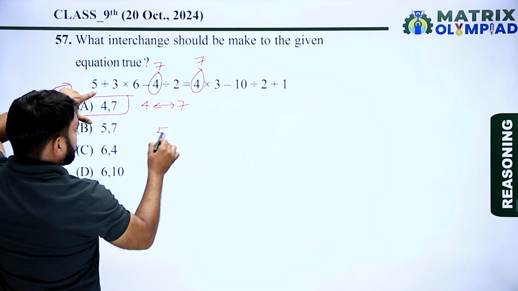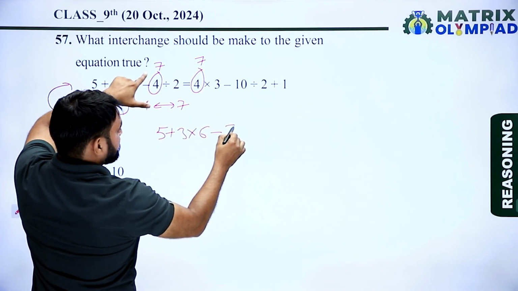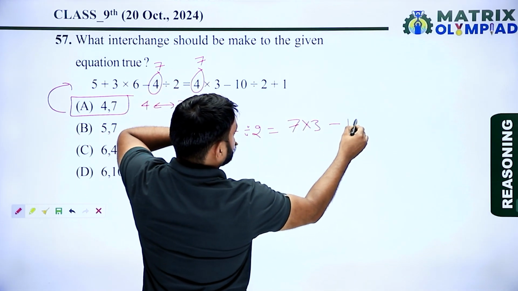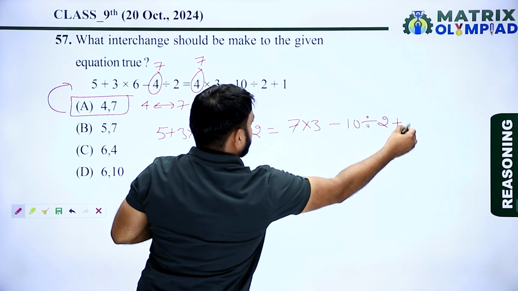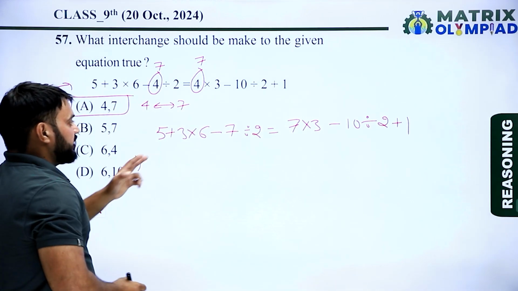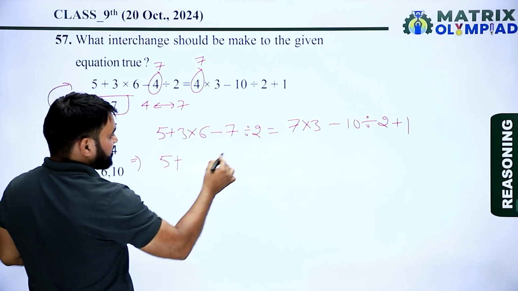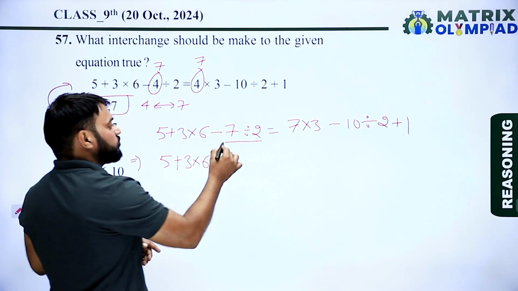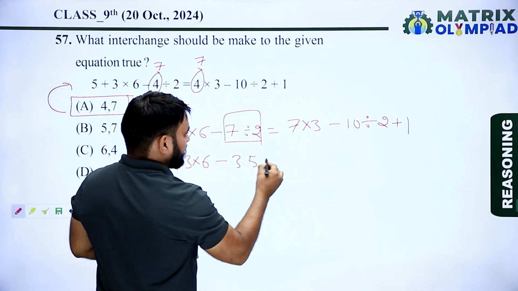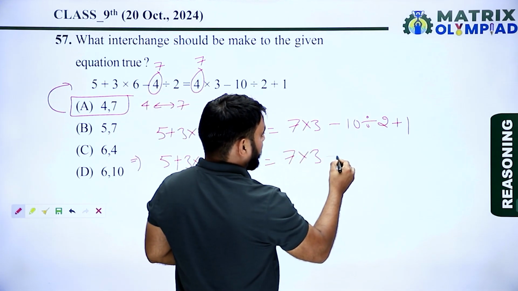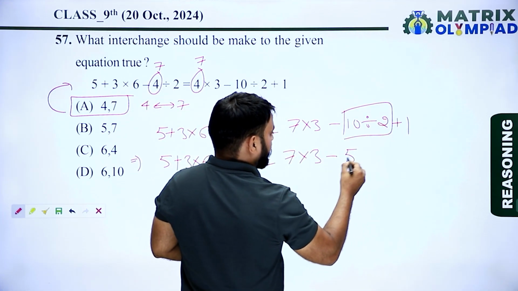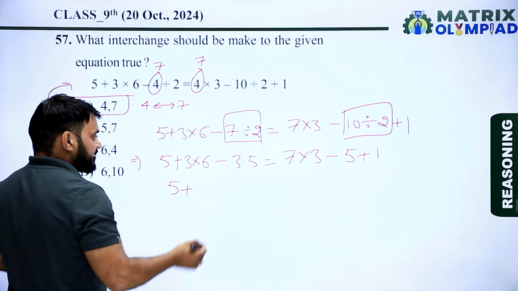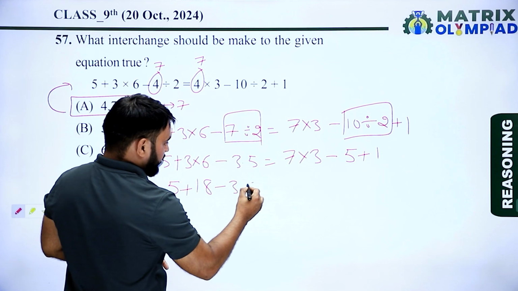So the equation is 5 plus 3 multiplied by 6 minus 7 divided by 2 is equal to 7 multiplied by 3 minus 10 divided by 2 plus 1. Now using the BODMAS rule in this equation, first divide the numbers: 7 divided by 2 means 3.5, and 10 divided by 2 means 5. Now multiply the numbers: 3 multiplied by 6 means 18.